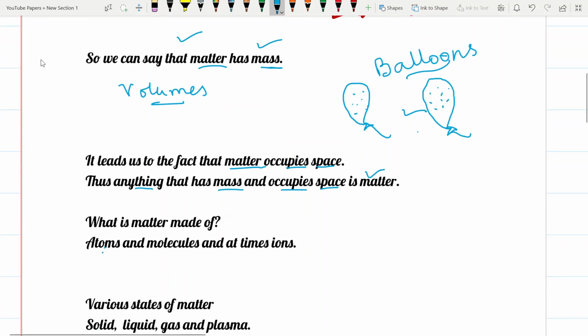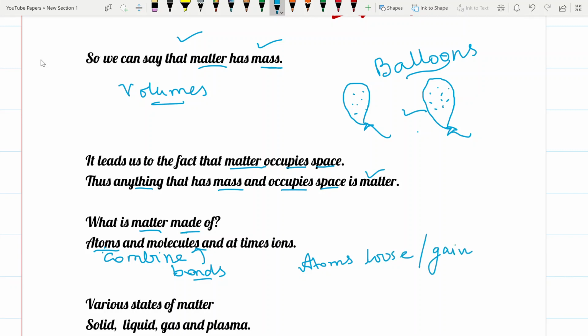Now next we have to focus on the constituents of matter. We will try to see what matter is made up of. We find that matter is basically made up of atoms. When atoms combine chemically, we get molecules. That is, they form bonds, either covalent or electrovalent bonds. When atoms form bonds, they form molecules. And when the atoms lose or gain electrons,